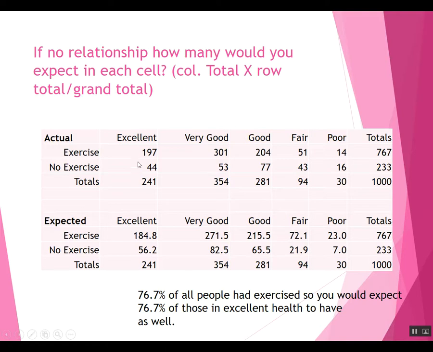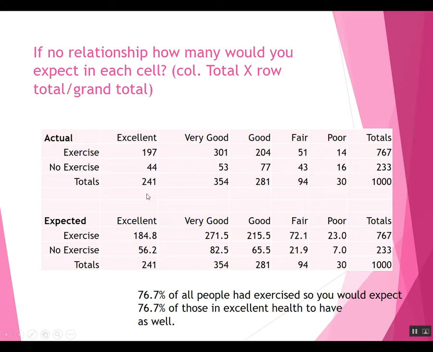And again, by comparing these numbers up here, what we actually got, to what we would expect if there was no relationship, this also indicates that, yeah, there really is a relationship. We expected 7, we had 16 in poor health. We expected only 184.8 of the exercisers to be in excellent health, it was actually 197.